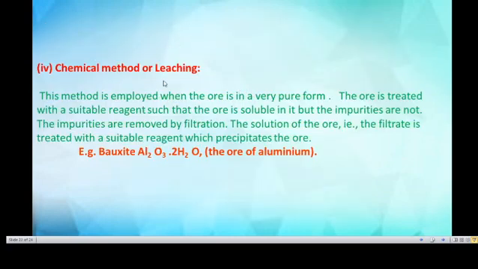Then the last method, the chemical method or leaching. This method is employed when the ore is in a very pure form. The ore is treated with a suitable reagent such that the ore is soluble in it, but the impurities are not. The ore is easily soluble. For example, for the aluminium ore, sodium hydroxide is used.